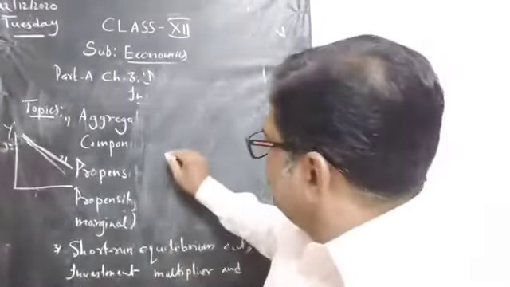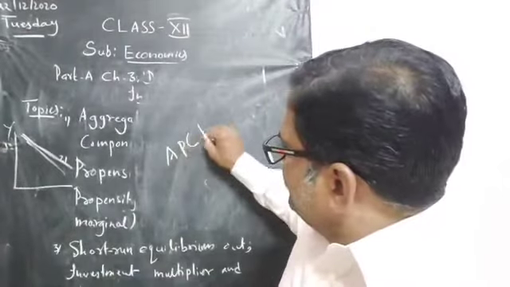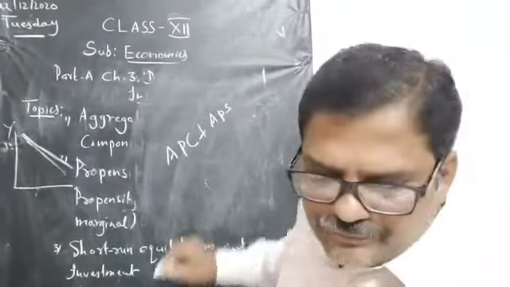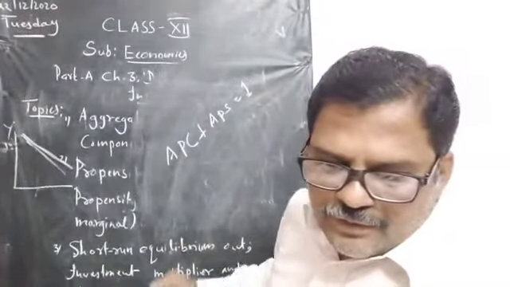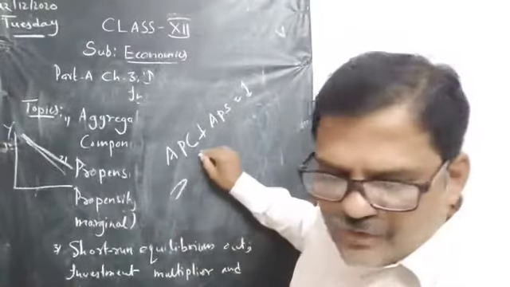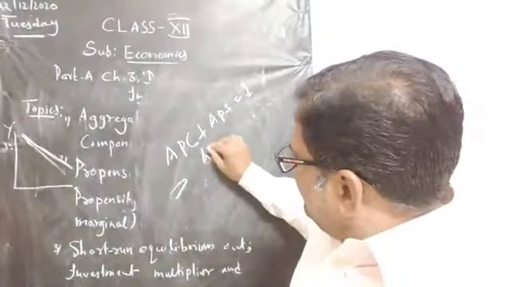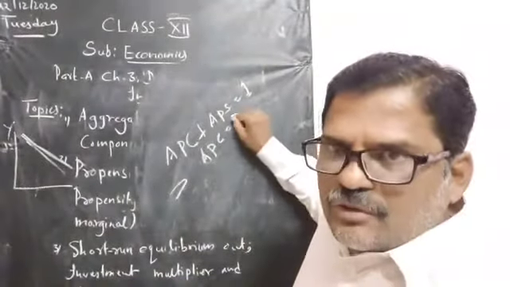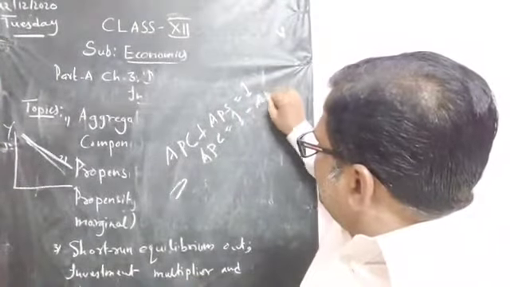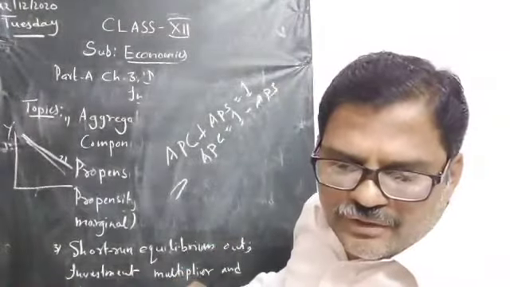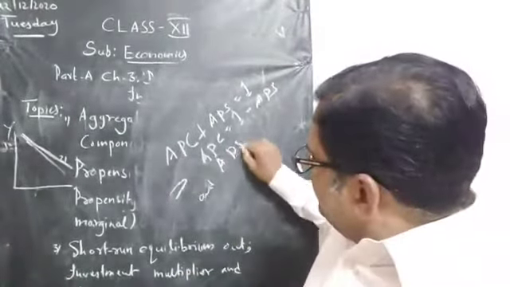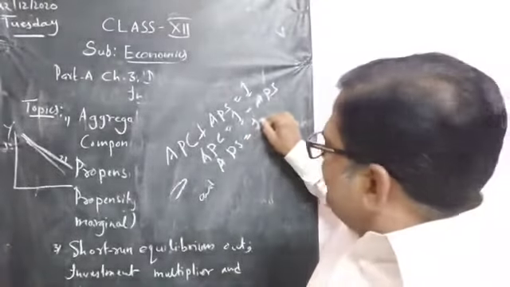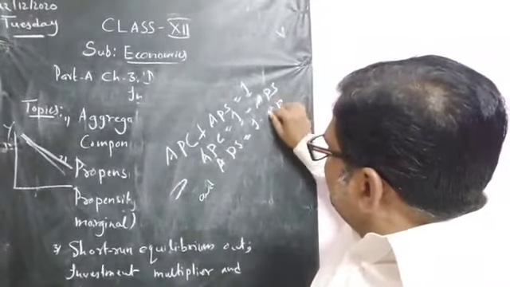How? See, APC plus APS is equal to 1. Here we can say: APC is equal to 1 minus APS. And we can also say: APS is equal to 1 minus APC.